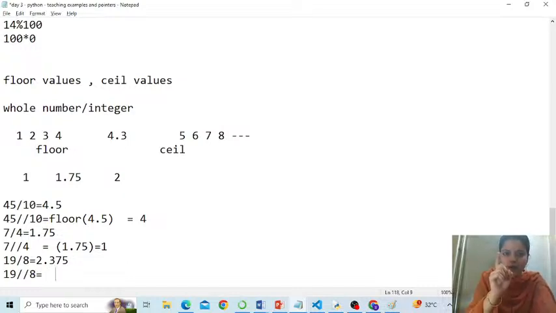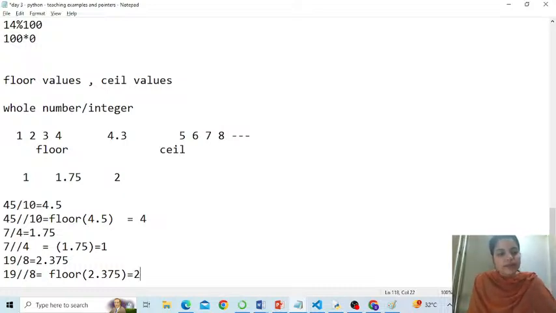You got my point? The algorithm works like this first. First divide 19 by 8, so the answer will be 2.375. But after division, whatever answer comes, we take its floor value. 2.375 lies between 2 and 3. So 2 becomes the floor and 3 becomes the ceiling value of this number. Since this is a floor division, it returns the floor value. It will be 2. Is that okay?